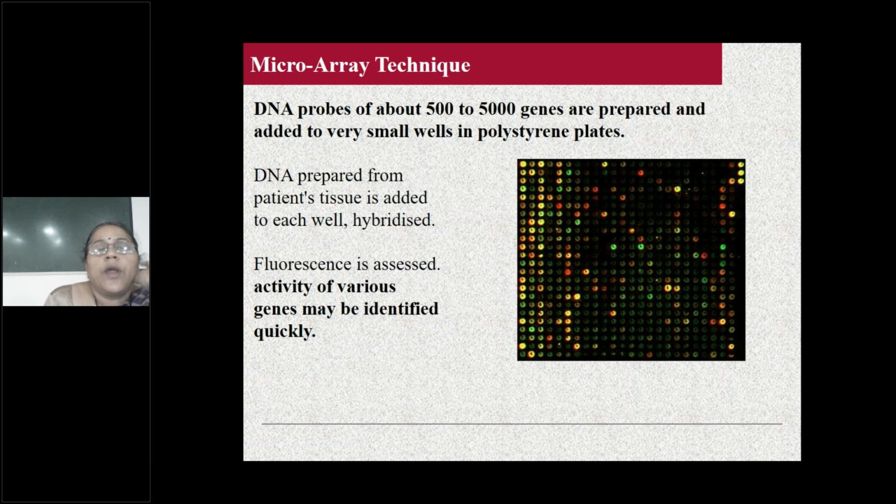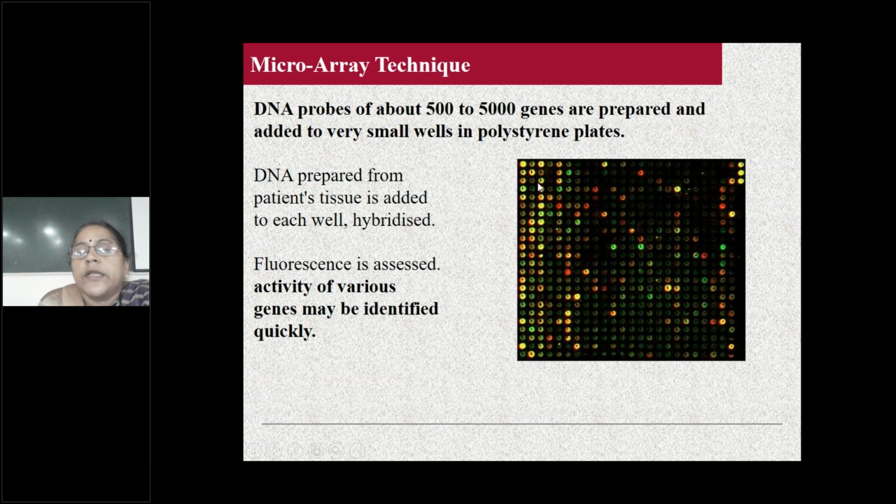Okay. Microarray, they are spots of DNA. The probe is already added to these wells. Well means this is one small plastic plate with small holes. Those are called wells. So many holes are there. To this, the probe is already added. To that probe you add the tissue.